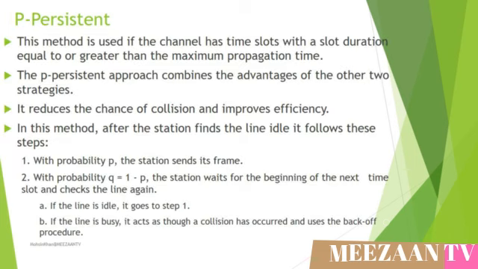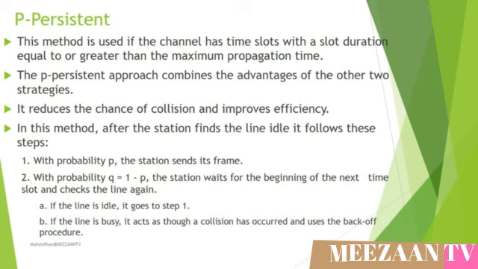The P-persistent method is used if the channel has time slots with a slot duration equal to or greater than the maximum propagation time. This approach combines the advantages of the other two strategies, reducing the chances of collision and improving efficiency. In this method, when the station finds the line idle, it follows these steps. First, the station sends its frame with probability P.